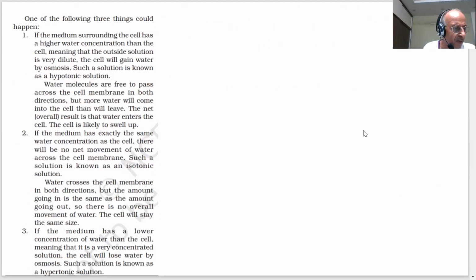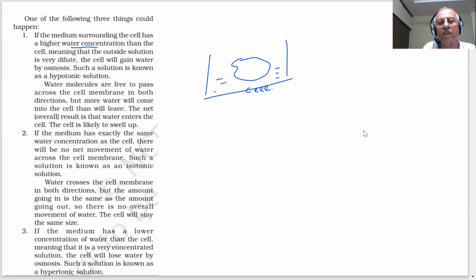Interesting thing we want to say: one of the following three things could happen if the medium surrounding the cell has a higher water concentration. Say this is your cell, students, and outside you have a medium. This is a solution. Outside you have a solution, and inside also you have a solution. Both of them have water. Water is present here.